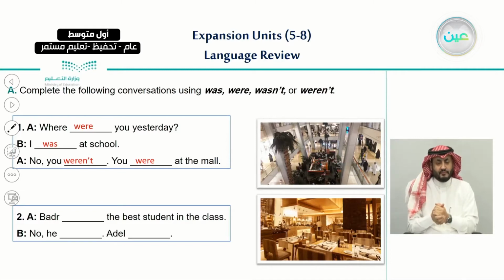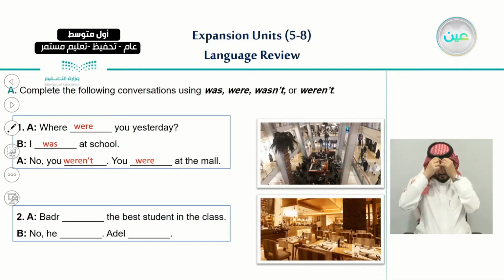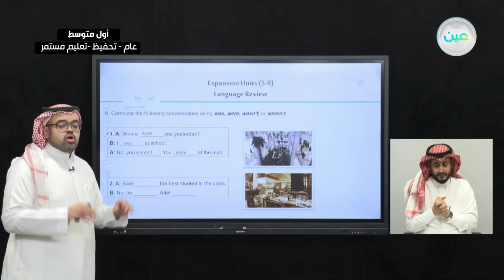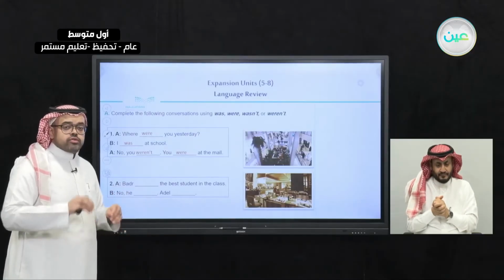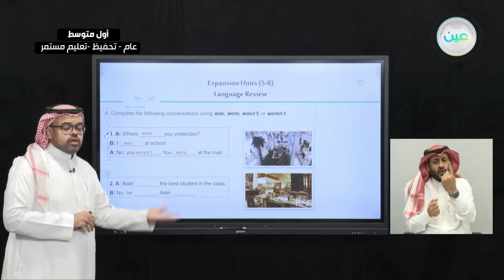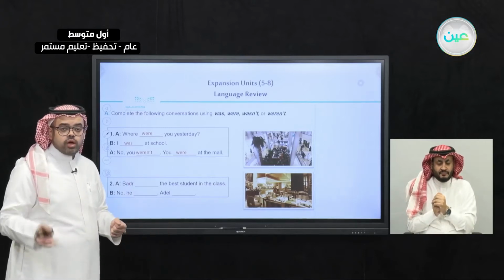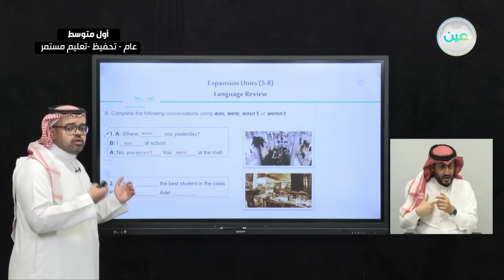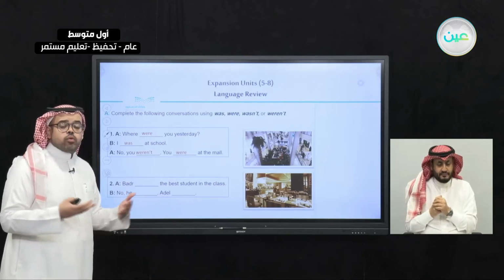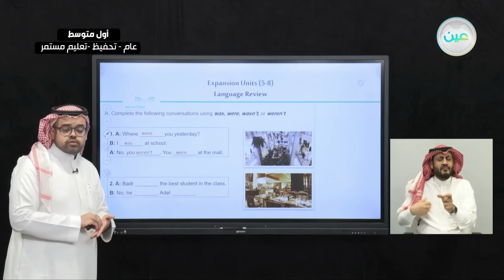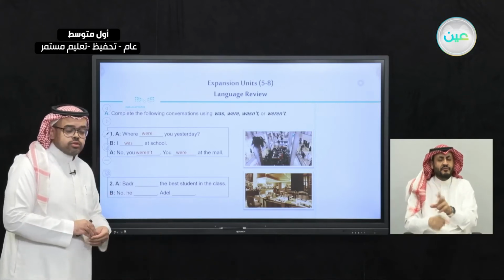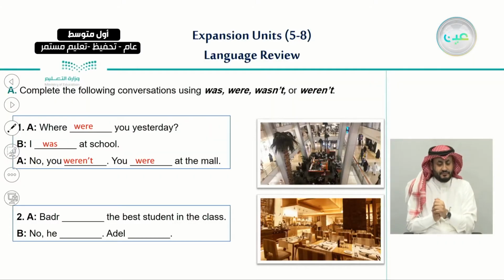Should we use was or were? Here again you should remind yourself of the subject pronoun that we use either with was or with were. And here we have a name, Badr. If you want to change Badr into a pronoun, what would it be? And if we choose that pronoun, then we can decide whether it's was or were. So, Badr was or Badr were? Very good, the answer is was. Badr was the best student in the class.